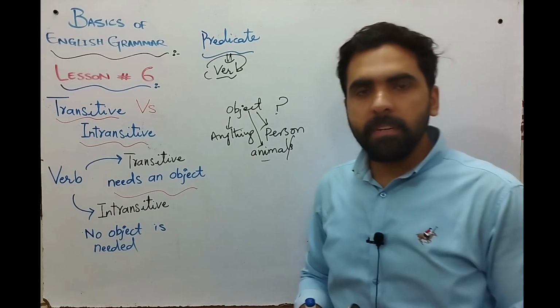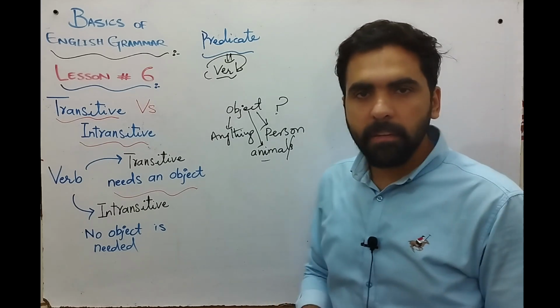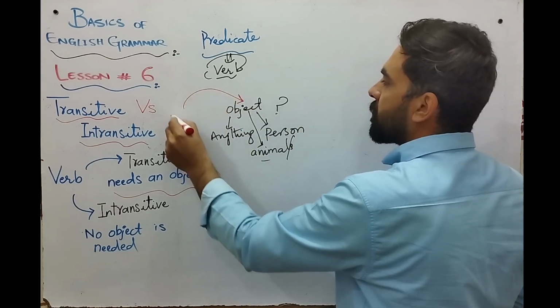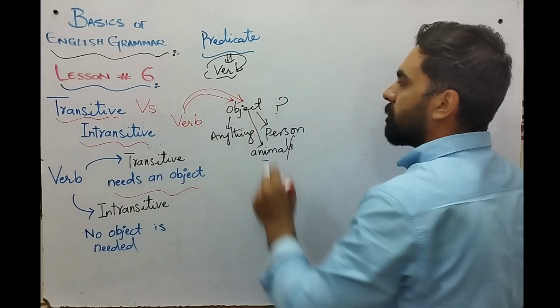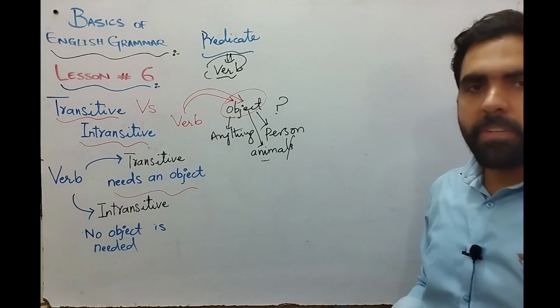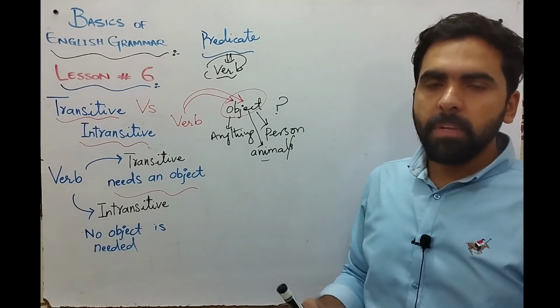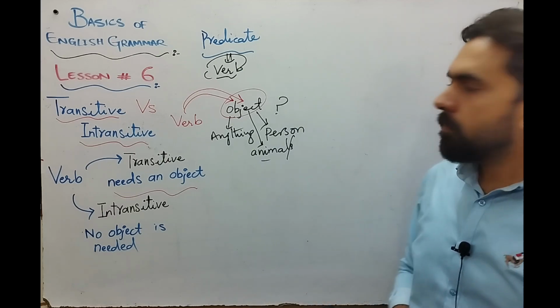Anything or any person that receives the action of the verb is called an object. We say if the action of the verb passes from its verb towards object, or we can also say if an object receives the action of a verb, that thing or that person is called an object.